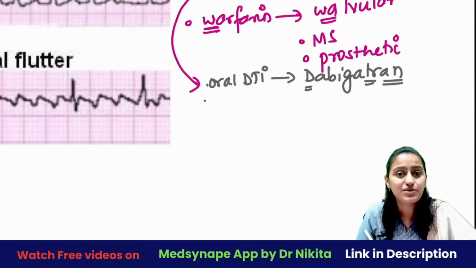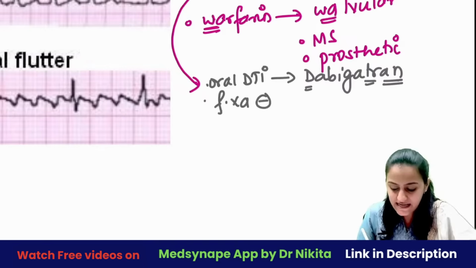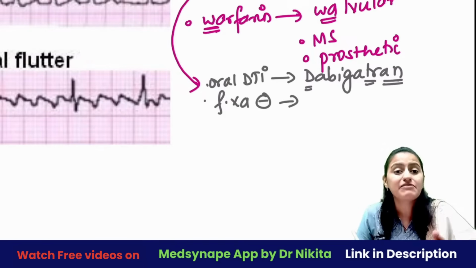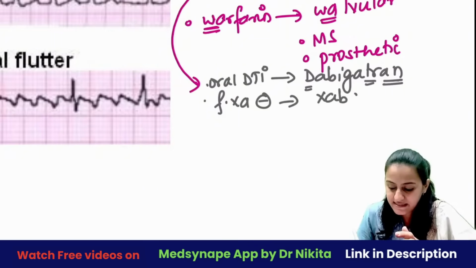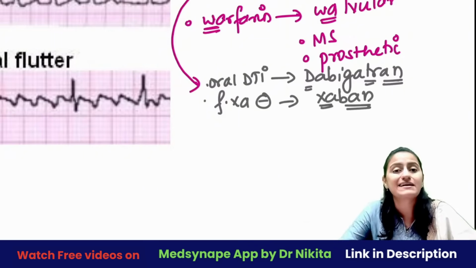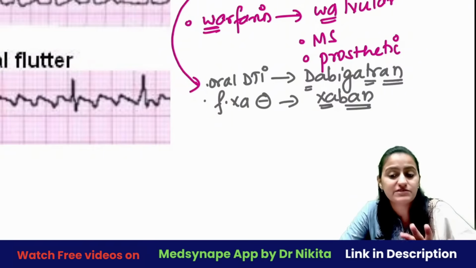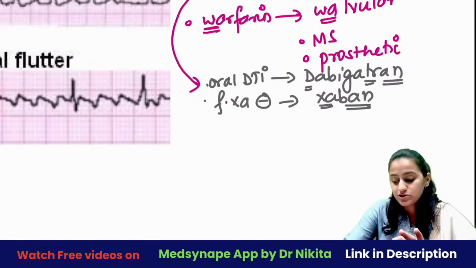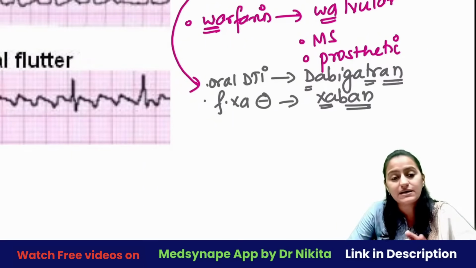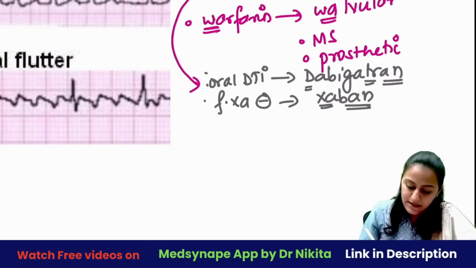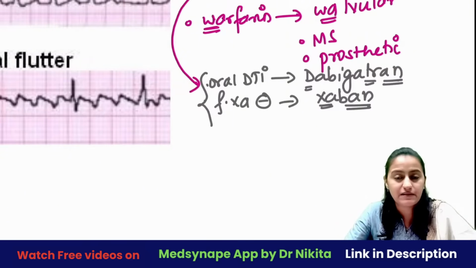Plus, which are the other drugs given orally? The direct factor 10A inhibitors like rivaroxaban, apixaban, right? The XA-ban drugs, the factor 10A-ban drugs, which are acting on factor 10. So, you have factor 10A inhibitors and the oral direct thrombin inhibitor, dabigatran, which are given to prevent the stroke. What score do you use here?